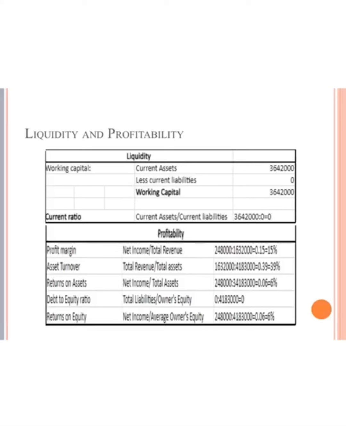Liquidity and profitability. Liquidity. Working capital equals 3,642,000. Current ratio equals 0. Profitability. Profit margin equals 50%. Asset turnover equals 39%. Returns on assets equals 6%. Debt to equity ratio equals 0. And returns on equity equals 6%.